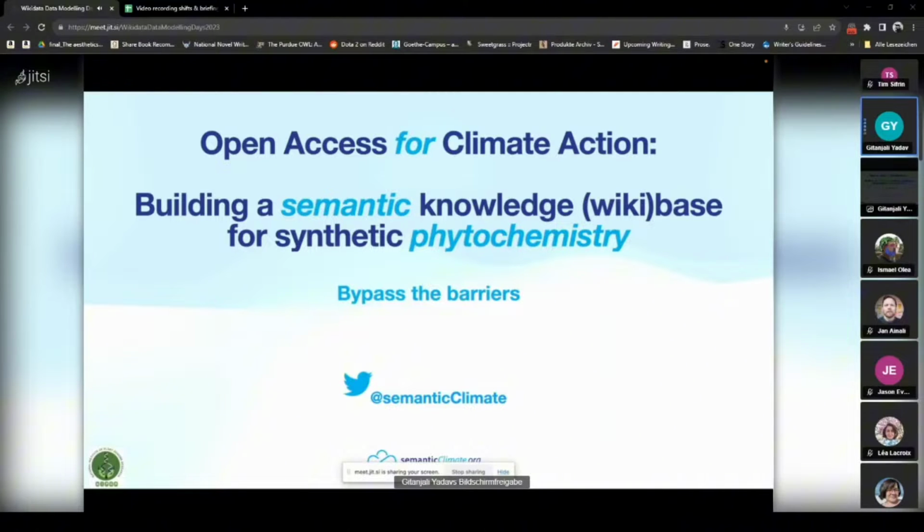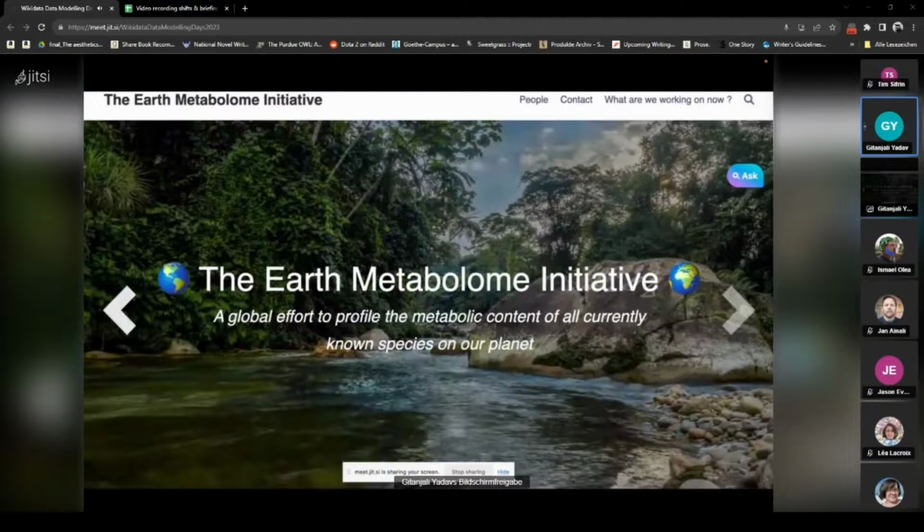It was a pleasure listening to the two speakers before me. My takeaway from both of these talks was that we all do need wiki affiliate collaborations to truly overcome our region-specific issues in our research, and particularly for addressing global challenges. So, we have been part of the Earth Metabolome Initiative, a global effort to profile the metabolic content of all currently known species on the planet.